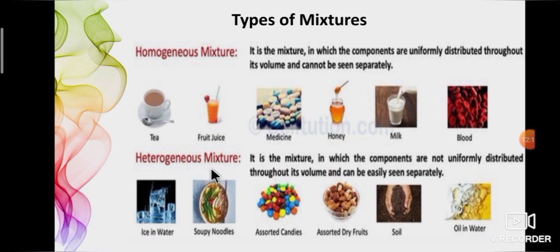Next one, heterogeneous mixture. Components are not uniformly distributed and can easily be seen separately. Example, ice in water, soupy noodles, candies like gems, assorted dry fruits, soil, oil in water. Once again I repeat, a homogeneous mixture has a uniform composition and cannot be seen separately. A heterogeneous mixture has a non-uniform composition and can be easily seen separately.